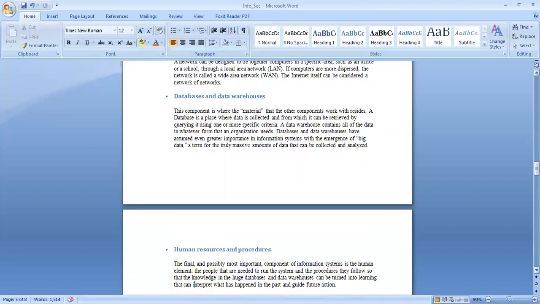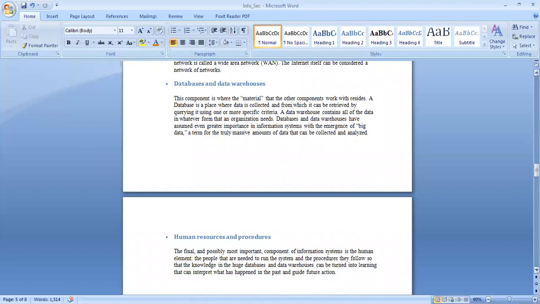Then we talk about human resources and procedures. People who are working inside or outside of organizations are both the strongest and weakest link in providing security to organization information assets. Every organization must provide various kinds of access rights to people by implementing access control registers based on the position of the employees.